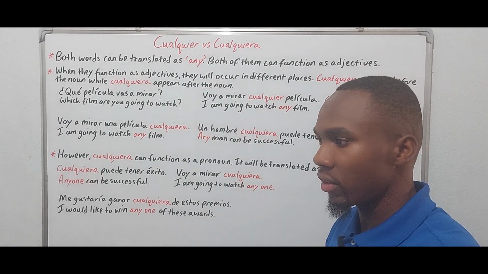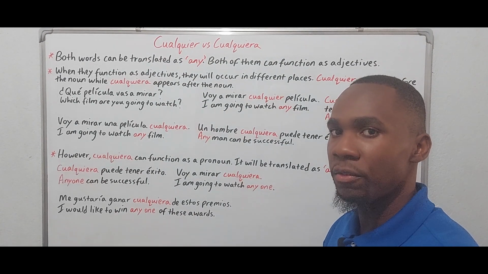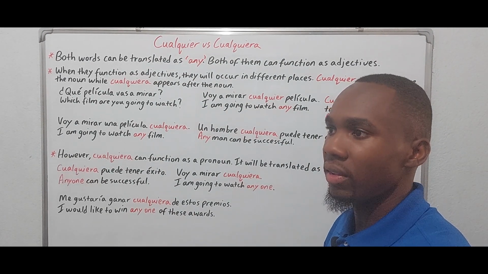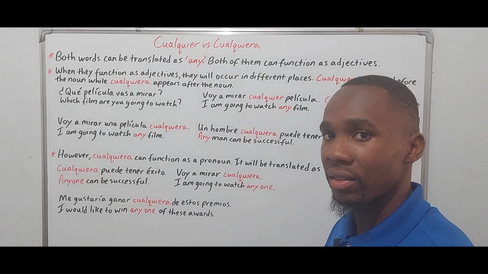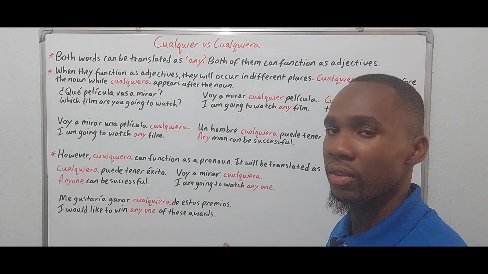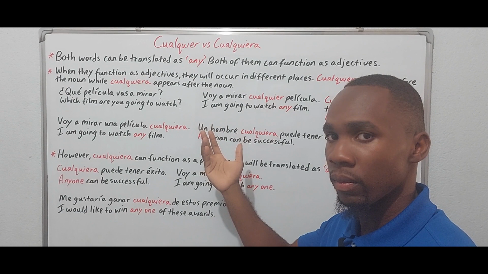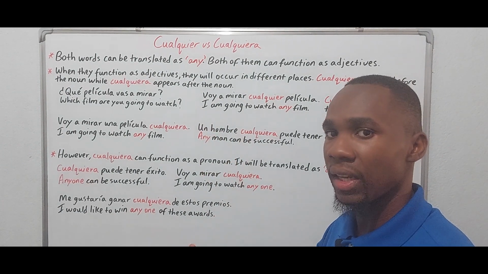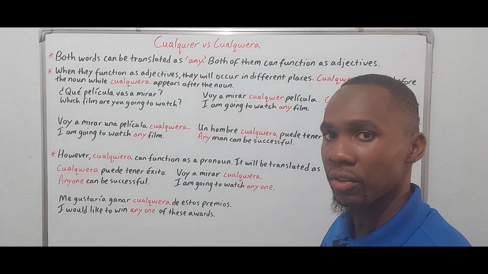If there's a list of 5 films and he says that he's going to watch any film, then the film that he selects will not matter, because at the end of the day, he said any. And any is an indefinite adjective, so he's not referring to a specific film.